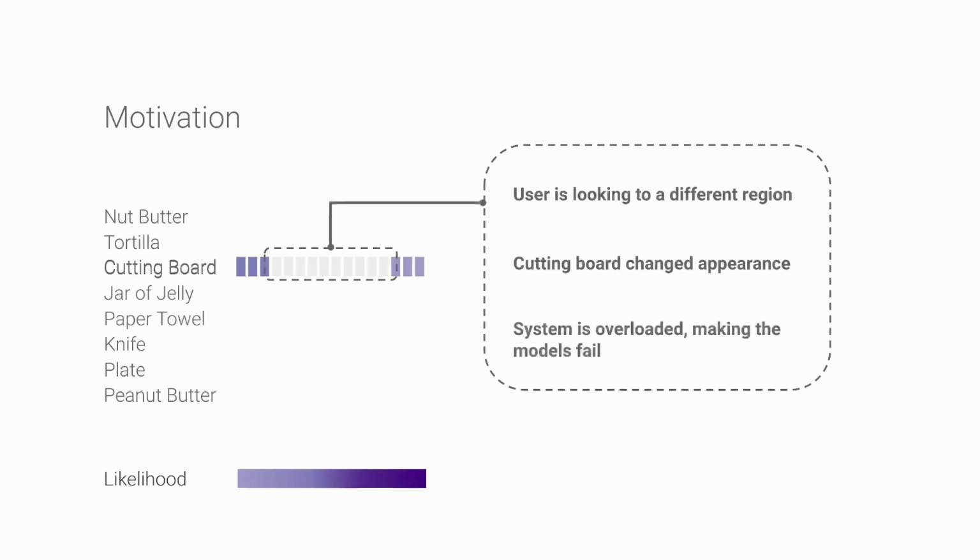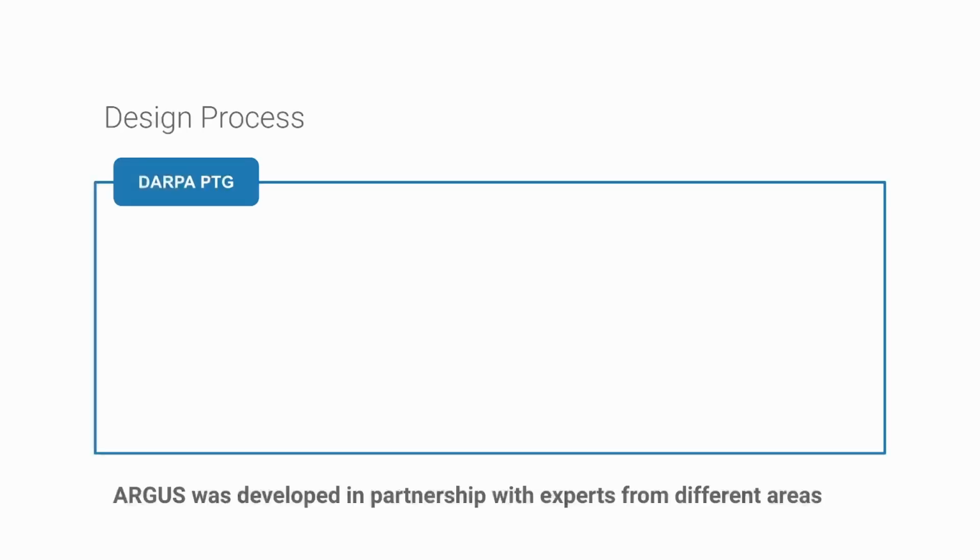ARGUS enables us to investigate these hypotheses and determine the cause of the error by presenting highly detailed information about every component of the AR assistance system. ARGUS was built within the context of the Perceptually Enabled Task Guidance Program, an initiative of the Defense Advanced Research Projects Agency, or DARPA, which seeks to develop the first generation of robust AI assistants.